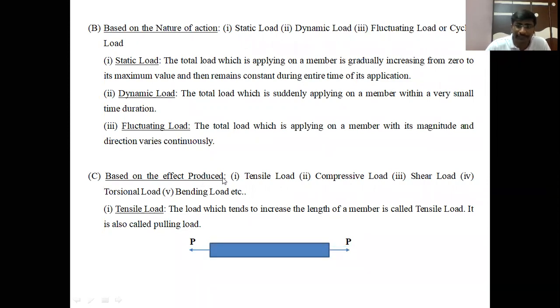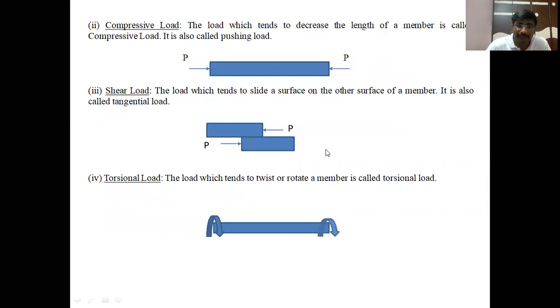Next type of load is compressive load. Compressive load means the load which tends to decrease the length of the member. This load is also called pushing load. Pushing load means the load acting on a member towards the center of the member, that is, inward direction. Inward direction load is called the compressive load.